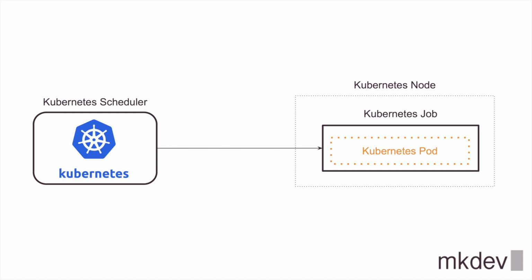Kubernetes itself can be considered a job execution system. It has a scheduler that takes care of placing pods on the nodes, and we can consider pods a job executor and the node where the pod is running a job server.